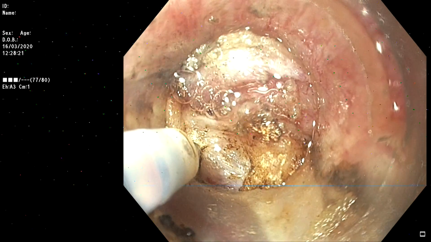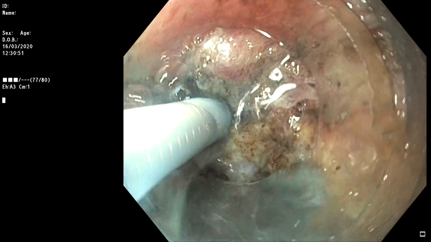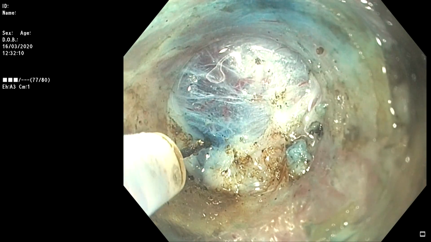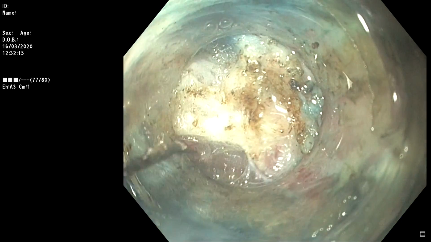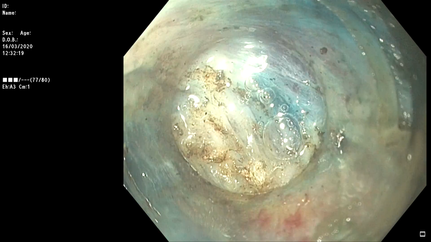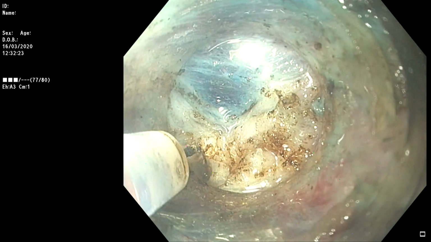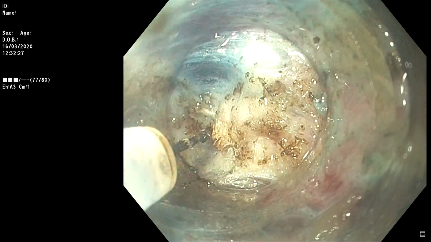A 2 cm long gastric myotomy was performed. The myotomy was preferentially extended towards the right side of the tunnel to preserve sling fibers during myotomy. The preservation of sling fibers was done in order to prevent gastroesophageal reflux disease after peroral endoscopic myotomy.